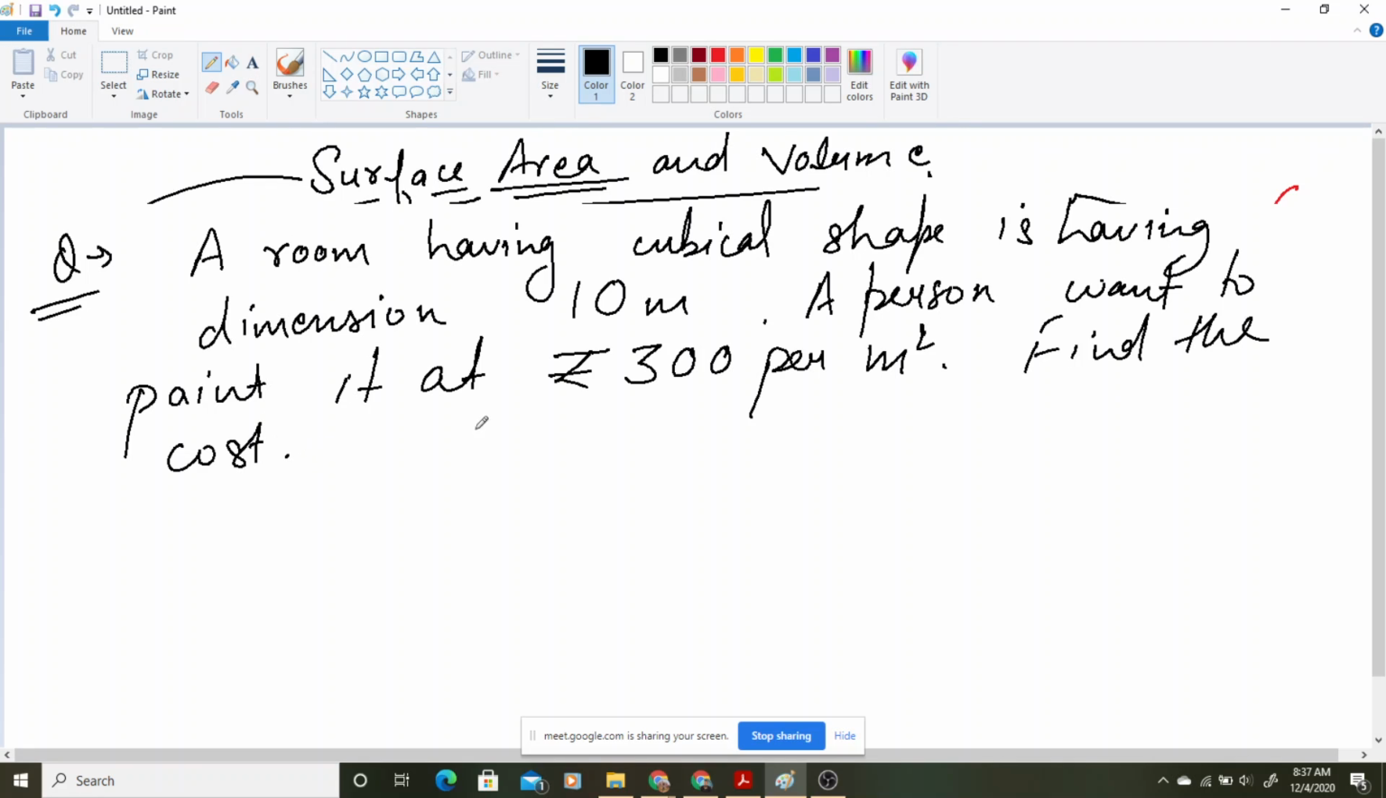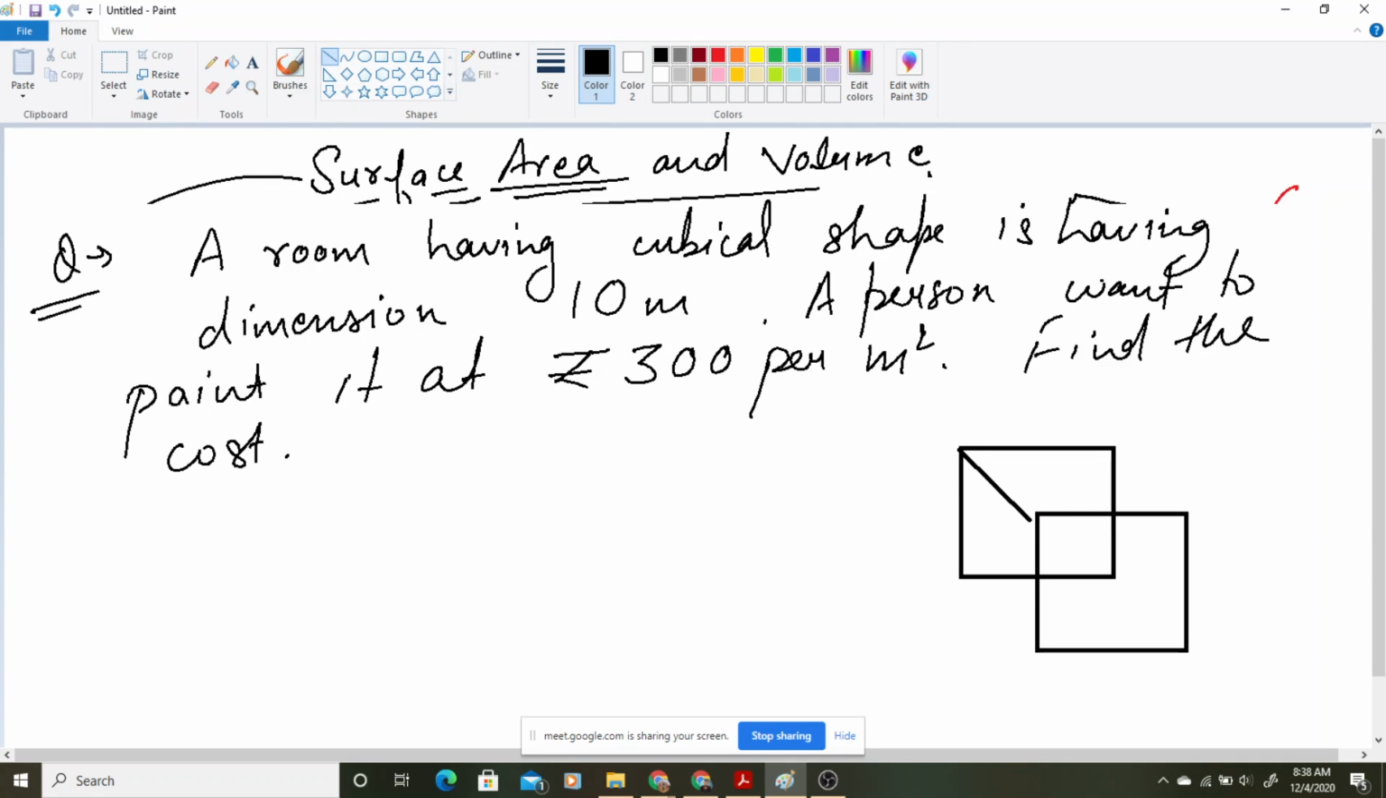Okay, if this is the question for you, a room having cubical shape, that means we have a room in the shape of a cube, its length, breadth and height are all equal. Suppose I am drawing this room for you here. This kind of room we have. Everything is equal, and a person wants to paint the room. This is the rate given, then find the cost. How much does he have to pay to paint it.